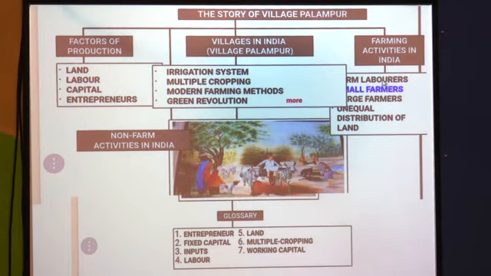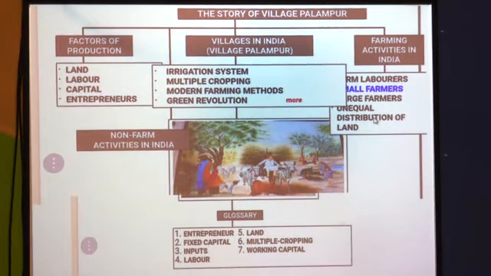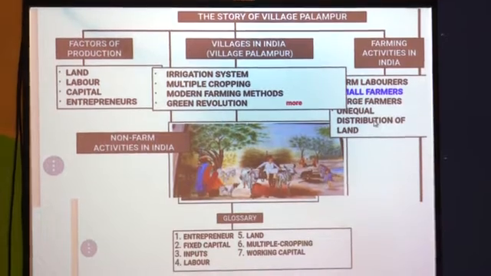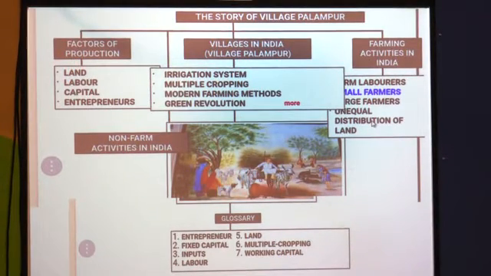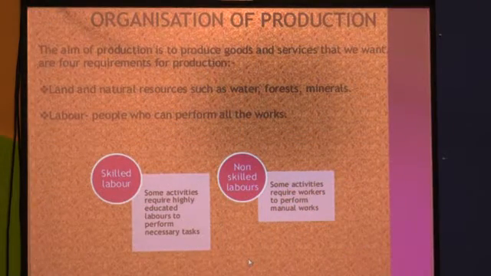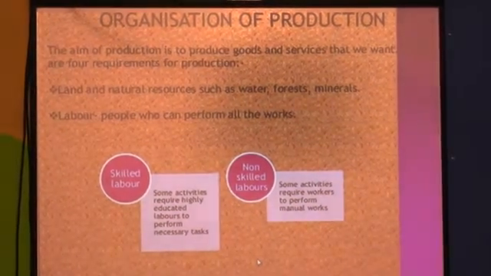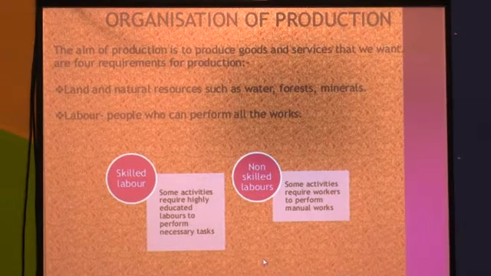There are farm laborers, some small farmers and some large farmers, and the distribution of land is totally unequal in village Palampur. Upper caste families have their own land, but poor or lower standard families don't have their own land for farming. We are going to study this land distribution in this lesson. And let's see, with farming activity, the organization of production: skilled and unskilled laborers, both types of labor, are required for farming.